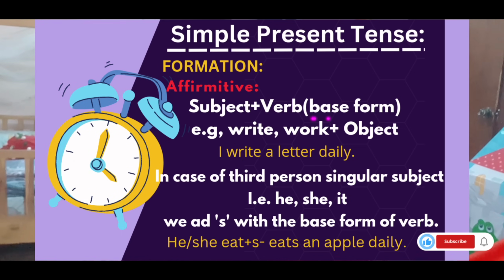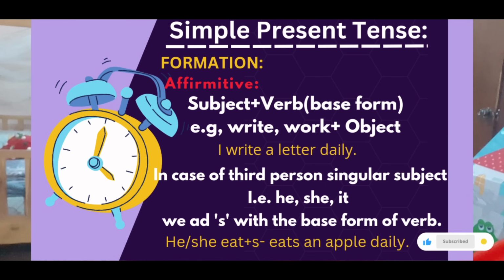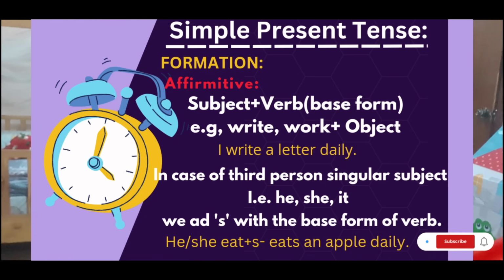What do I mean by the base form? That is the root. And what do I mean by root? It has no inflections attached. You know about inflections. If you don't know, just wait for my upcoming video. I'll talk about inflections too in detail. So, subject plus verb, that is the base form without any inflection. For example, write, work, fine, plus object. Object is the entity on which the action is done. This is the formation for the plural subject.